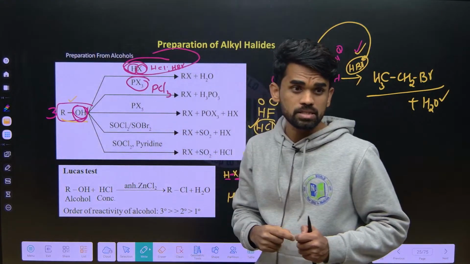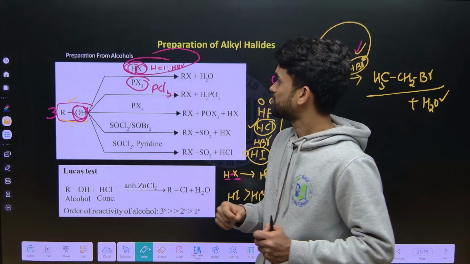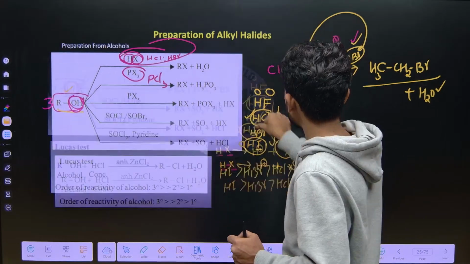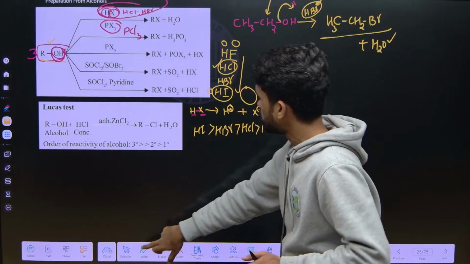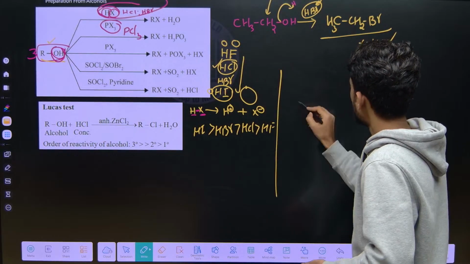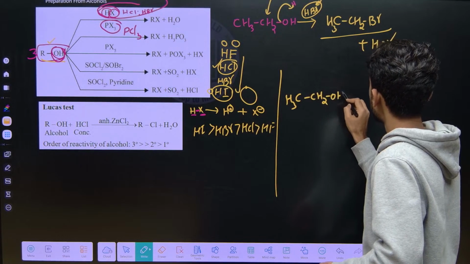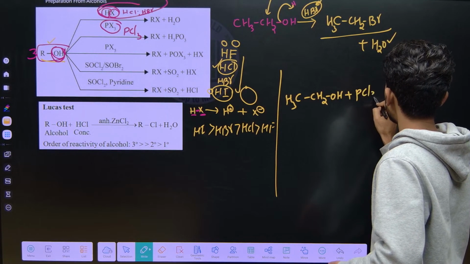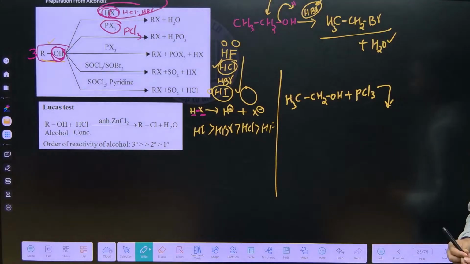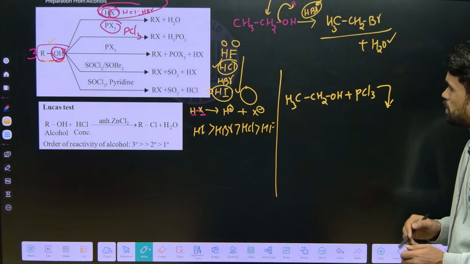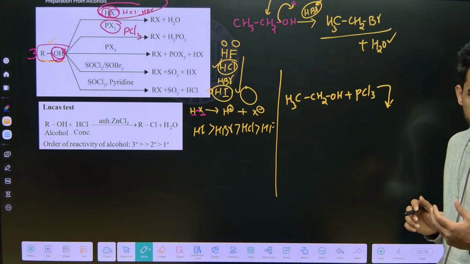Now what happens? H3PO3 is formed. That's it. Let us take it separately and discuss: CH3CH2OH plus PCl3. It follows the SN2 mechanism. I will explain the SN2 mechanism and all later.